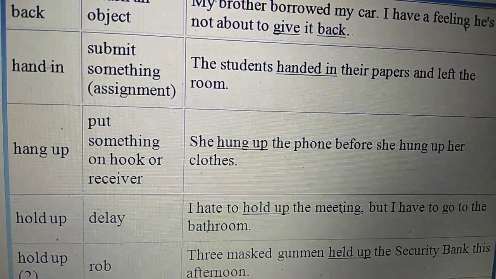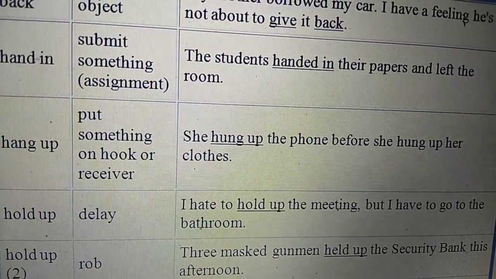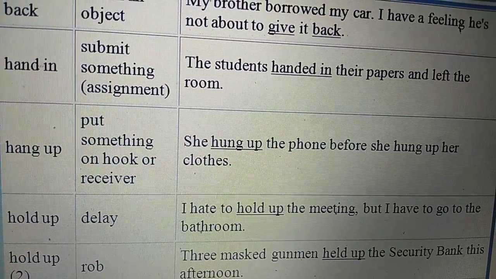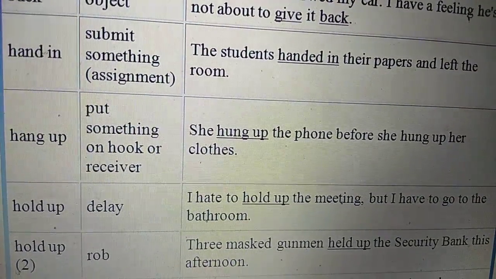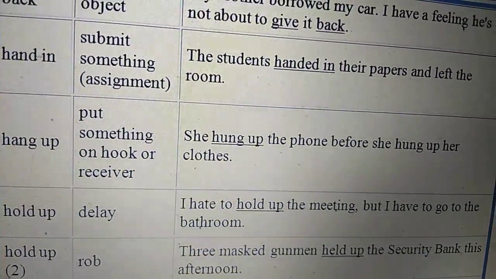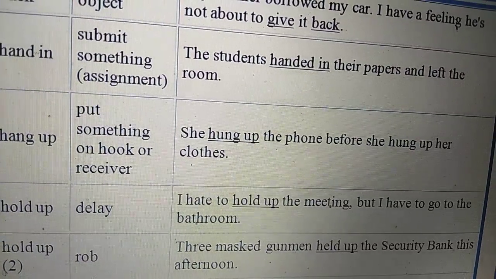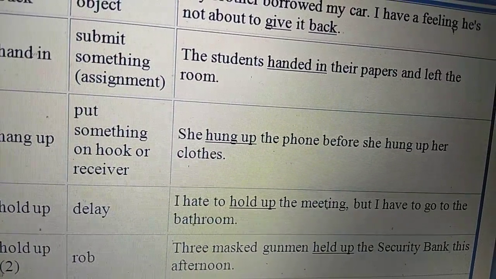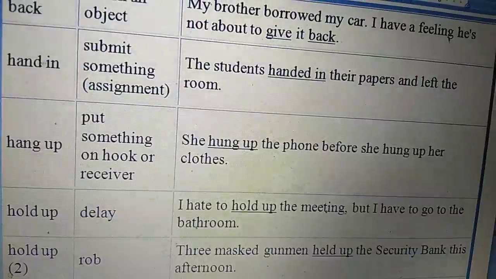Hold up. Hold up means delay. I hate to hold up the meeting, but I have to go to the bathroom. Hold up. Hold up means rob. Three masked gunmen held up the security bank this afternoon.